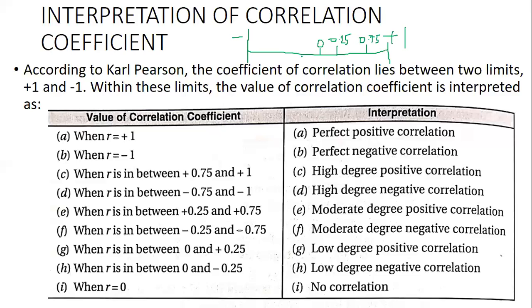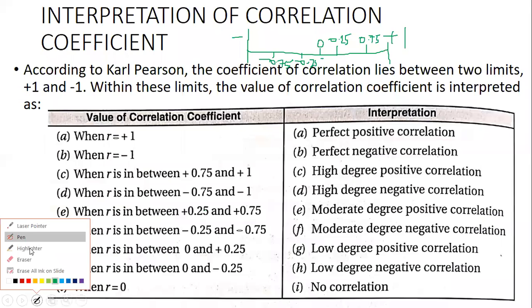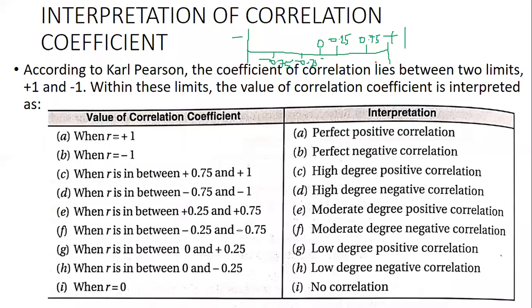Similarly, on the negative side, you have -0.25 and -0.75. If your number lies between +1 and 0.75, it is of high degree of positive correlation. Similarly, if your number lies on the negative side between -0.75 and -1, it is high degree of negative correlation.